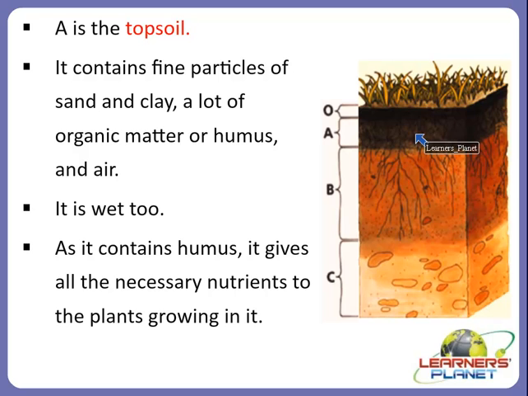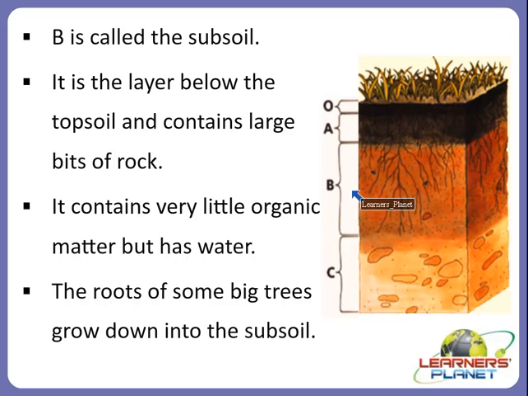So what happens? This layer forms by the combination of very fine particles and also many nutrients, right? So the topsoil is the layer which is very important for the plants, right? Next, let's move on to the next horizon. Yes, next is the B.